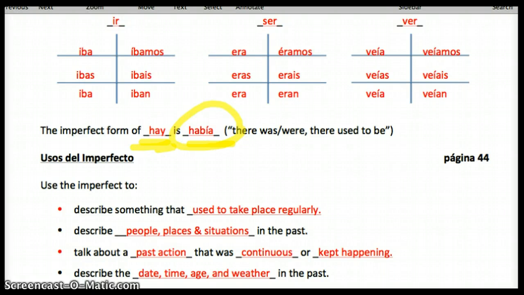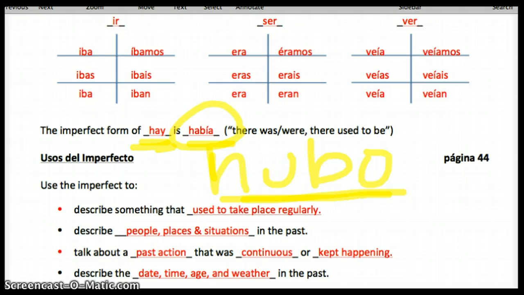And the past tense of hay is hubo. I feel like you've seen it, but I don't know if you've used it or remembered it. So hubo, being a preterite past tense word, is going to be used for things that happened one time and were finished. So, de repente hubo un ruido, right? Like suddenly there was a noise. So that's when you would use hubo versus había. Había is probably the one you're going to use most often.